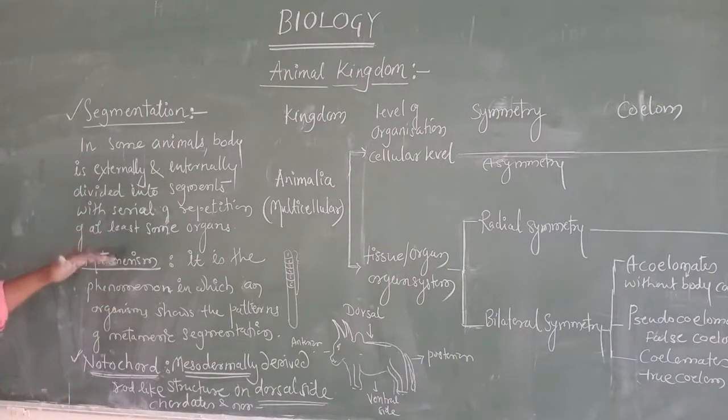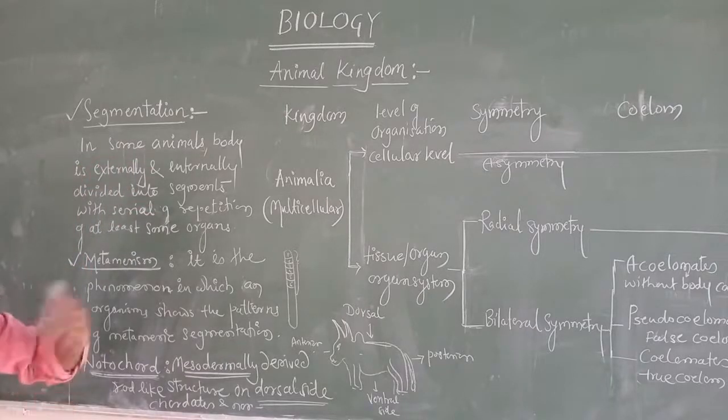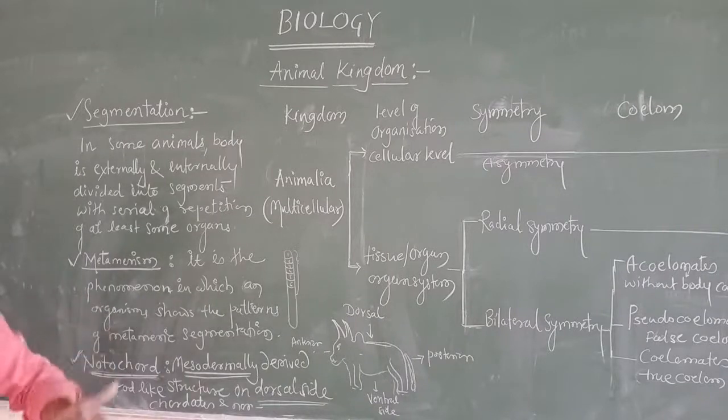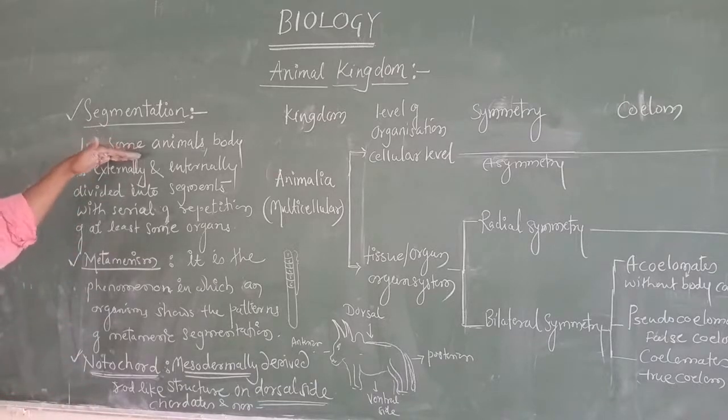What are those? Level of organization, we studied yesterday. What are the different levels of organization? Cellular level, tissue level, organ level, organ system level. We have studied symmetry. Again I will discuss it in detail next. But what we have studied about the basis of classification is level of organization, symmetry, coelom, segmentation, metabolism and notochord.